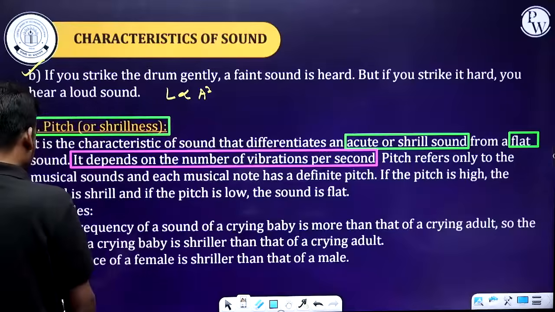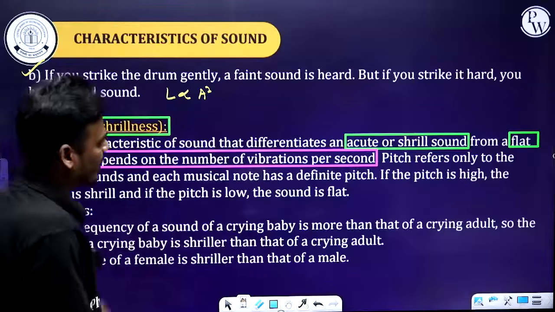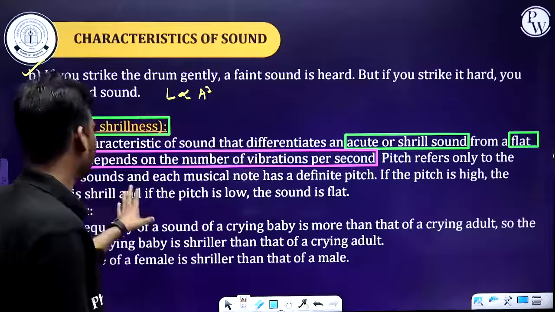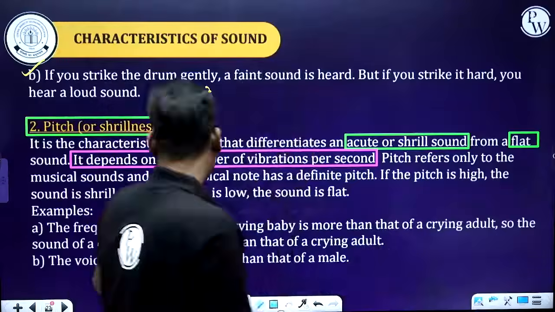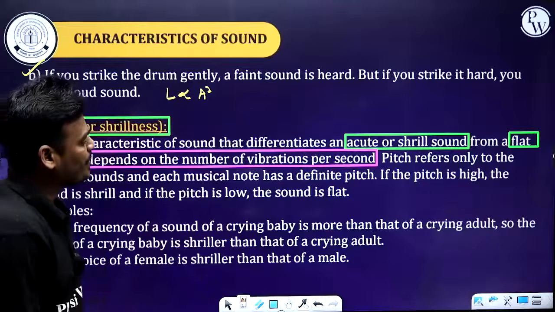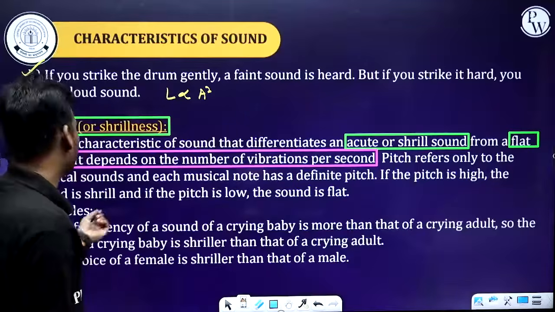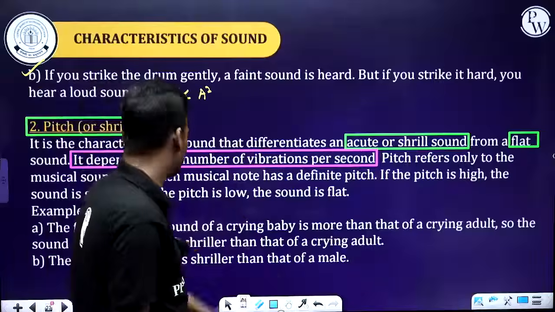Pitch refers only to musical sounds. Each musical note has a definite pitch. If the pitch is high, the sound is shrill, and if the pitch is low, the sound is flat.